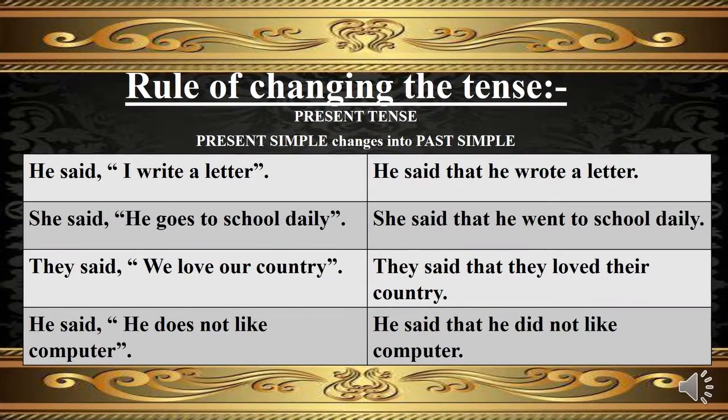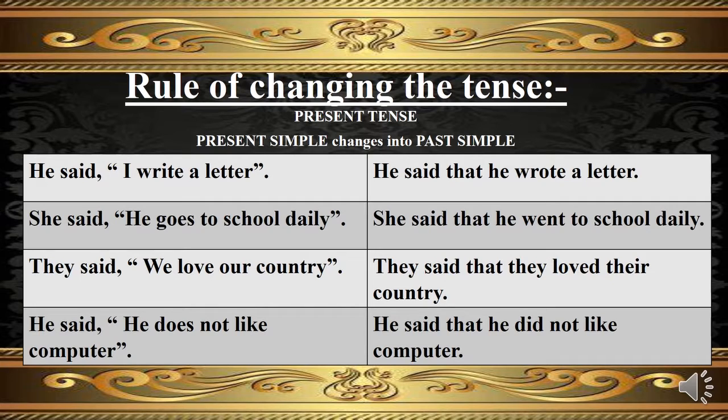Now let's discuss the rules for changing the tense. We will observe how the present tense changes from present simple into past simple. Observe the following example. First is: He said that I write a letter. Here "I write a letter" is in present simple tense. When it changes into indirect narration, that is, He said that he wrote a letter, it becomes "he wrote a letter", which is past simple tense.